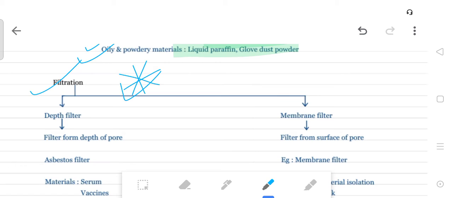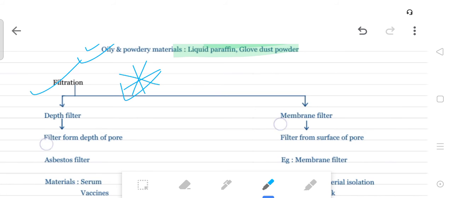Okay, control. As we know, in the hot air oven we use Bacillus atrophaeus, in the autoclave we use Bacillus stearothermophilus, and in filtration we use Serratia marcescens.